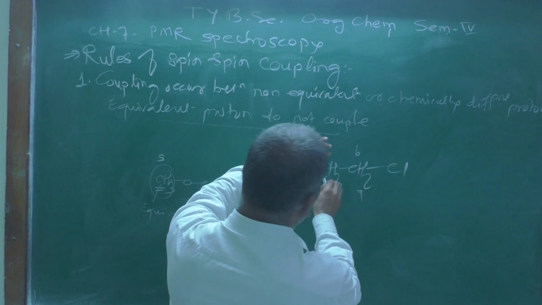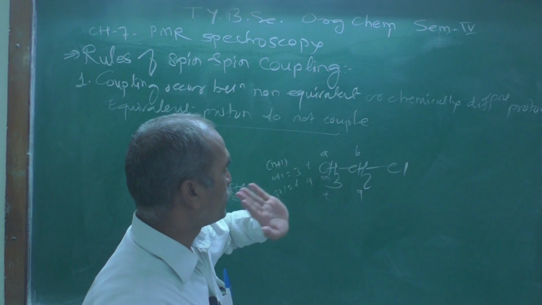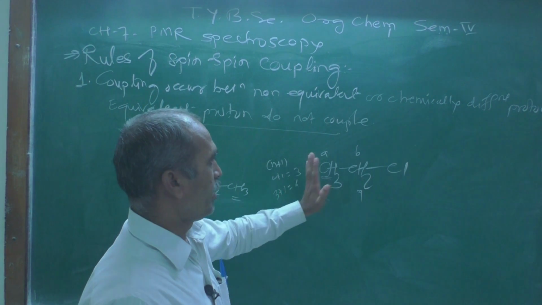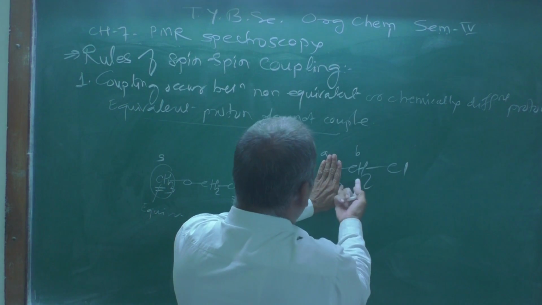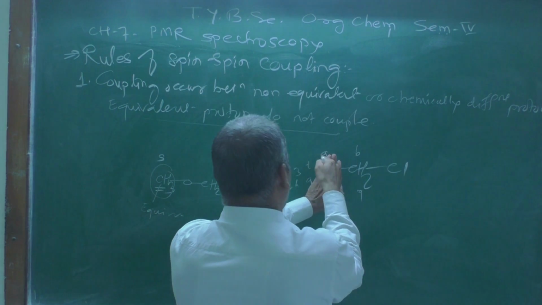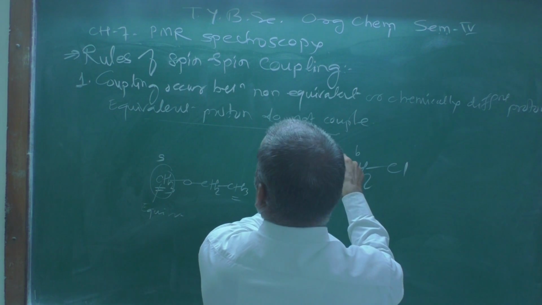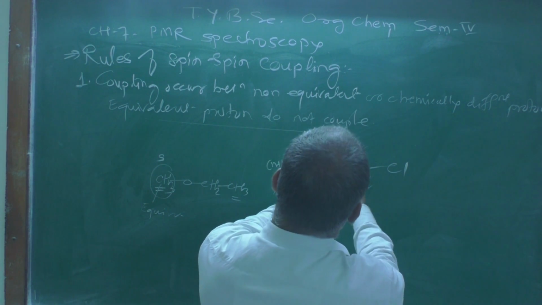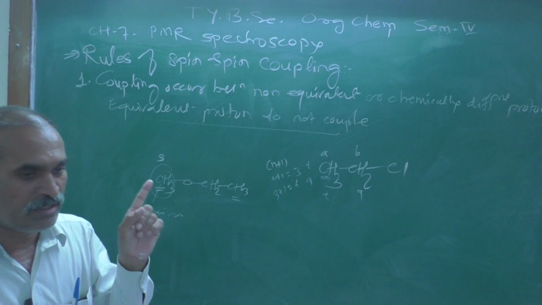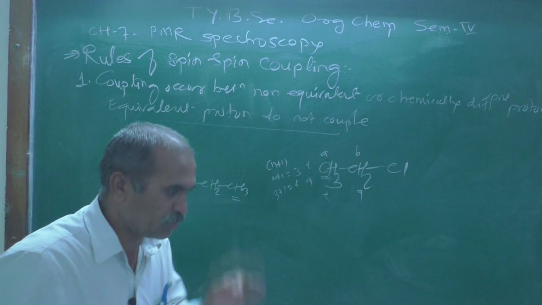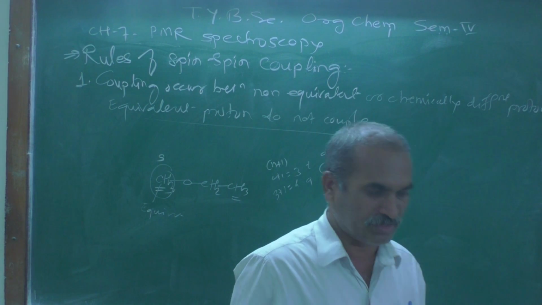Similarly, in this case, the three protons of this methyl group are equivalent. They do not couple with each other, and only with the adjacent carbon atom, which is in a different chemical environment, so they get coupled with those protons and produce a triplet, because the splitting occurs due to the number of neighboring protons.